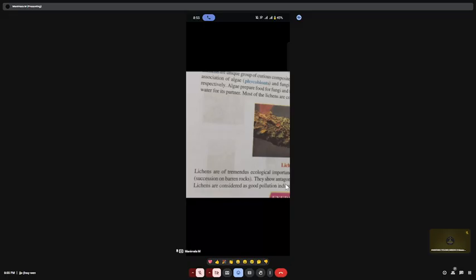Lichens not only grow with fungi; they can also show antagonistic effect and growth with mosses and liverworts. Not only algae, they can also grow along with mosses and liverworts. These also play a role in succession on the barren rocks. It will break down the rocks and form the soil.